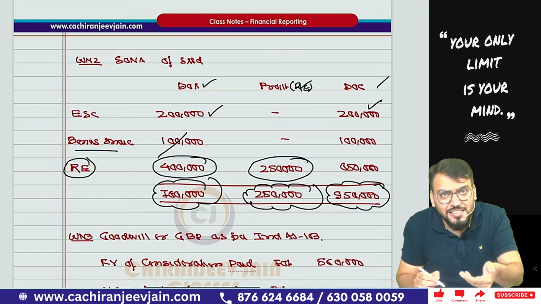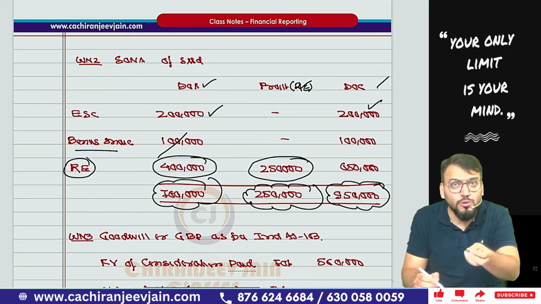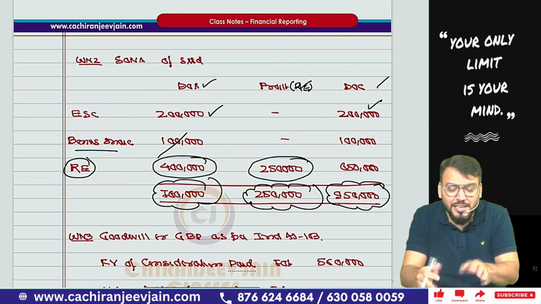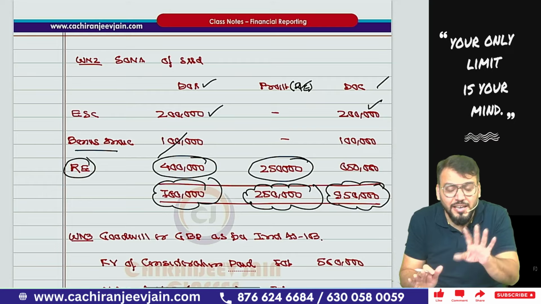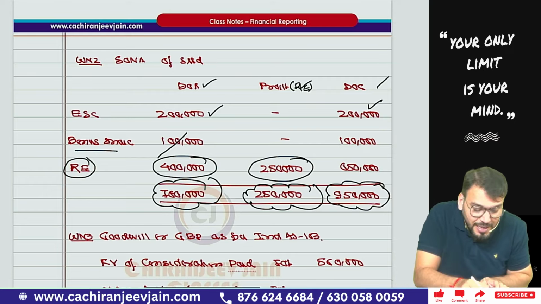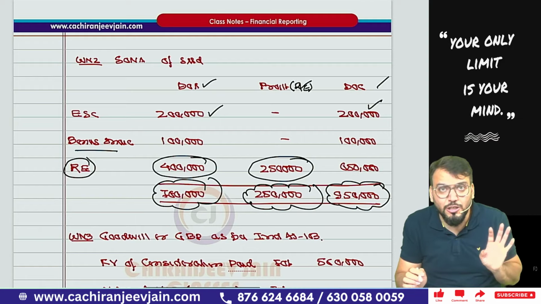What ICA has done in their solution is that they have ignored the bonus year adjustment entirely, but in a previous exam question they have done some adjustment to make the doubt clear. I have done it in some other way, as ICA has not done. Chalega? Yes, sir. So in both cases the answer will remain the same. Working note number 2 you have also understood.